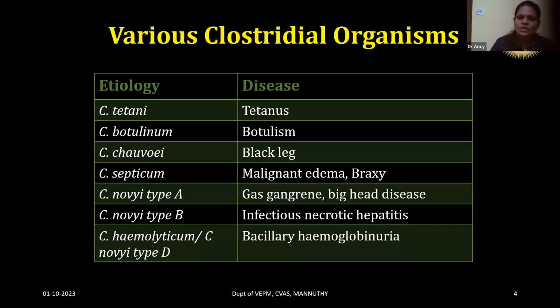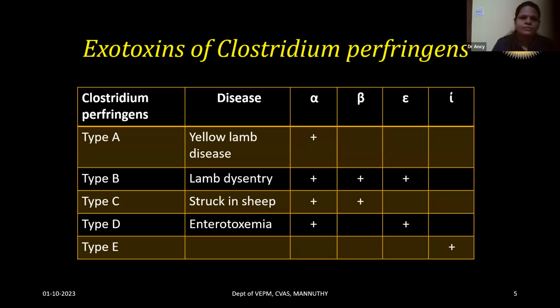So these are the various Clostridial organisms that cause various diseases in livestock. Clostridium tetani causes tetanus, Clostridium botulinum causes botulism, Clostridium chauvoei causes black leg, Clostridium septicum causes malignant edema or braxy in the case of sheep, and Clostridium novyi type A causes gas gangrene as well as big head disease. Clostridium novyi type B causes infectious necrotic hepatitis. Clostridium haemolyticum, previously named Clostridium novyi type D, causes bacillary hemoglobinuria. So these are the most commonly seen Clostridial diseases in goats.